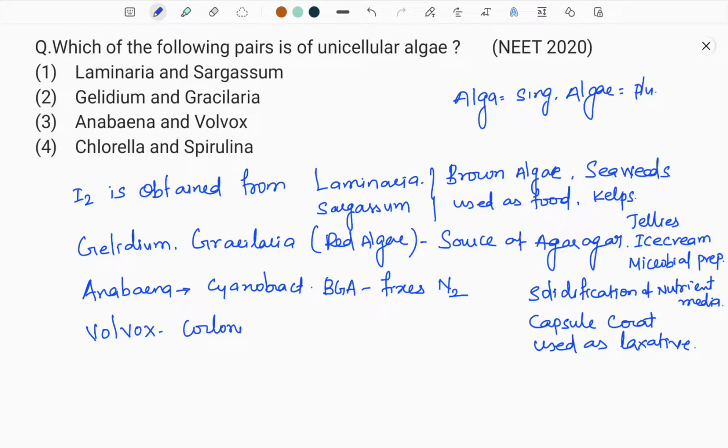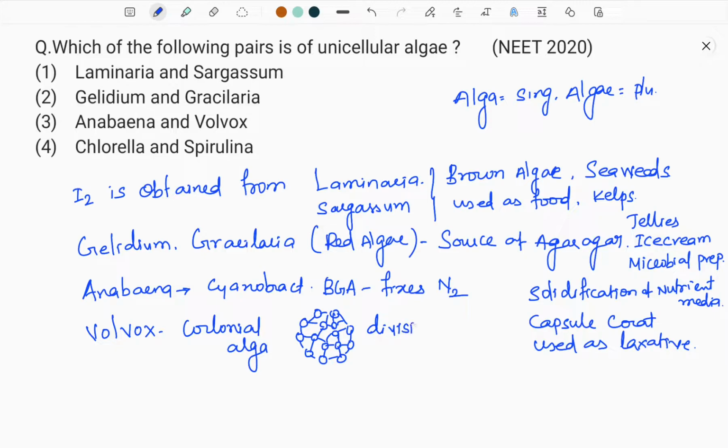Colonial alga means many cells, like Chlamydomonas-like cells, associated with each other. They form a network with each other, and this network acts as a single organism, though it is made up of many independent cells. So this is called colonial alga.